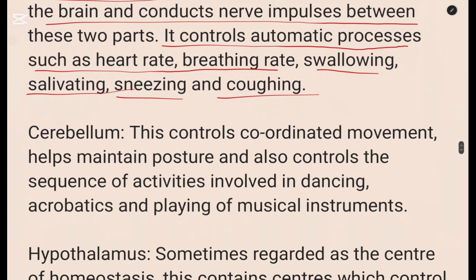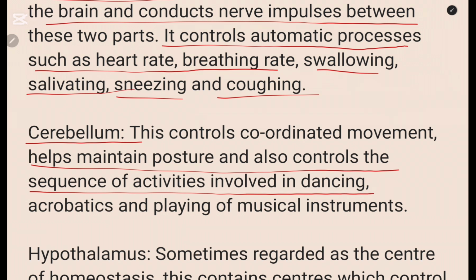Then the cerebellum, we come to the cerebellum. This controls the coordinated movement, helps maintain posture, and also controls the sequence of activities involved in dancing, acrobatics, playing of musical instruments. So that is the function of the cerebellum.